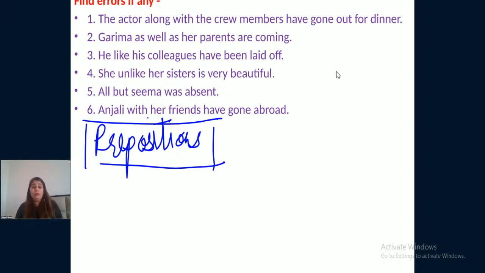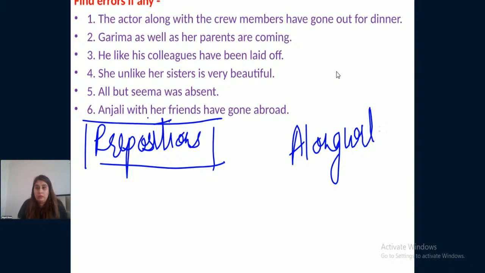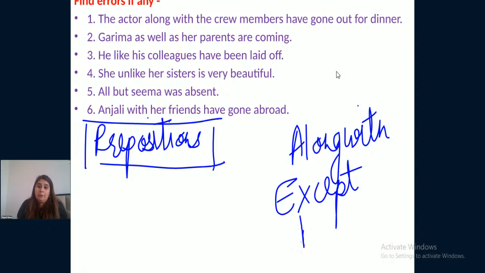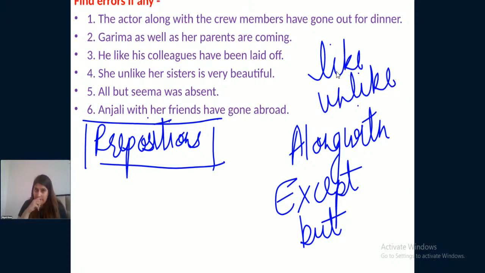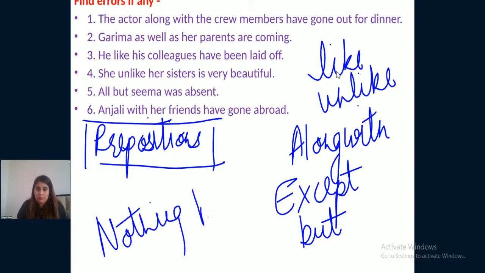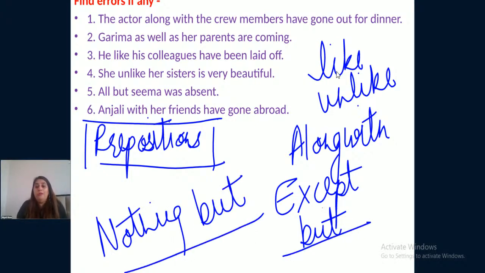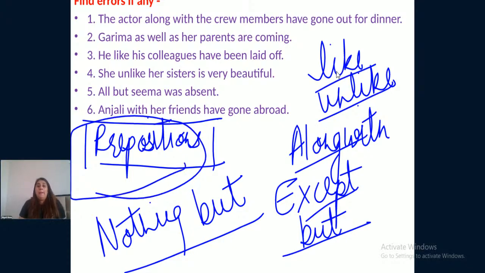Okay, all of the words mentioned in the list, like along with, except, but, like, unlike, nothing but, all of these words are prepositions.